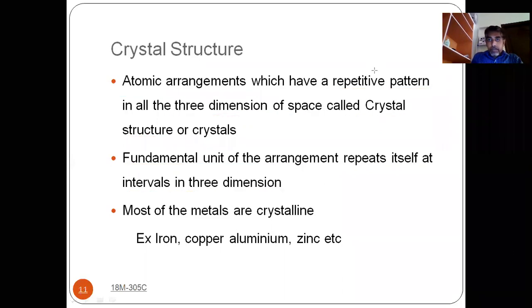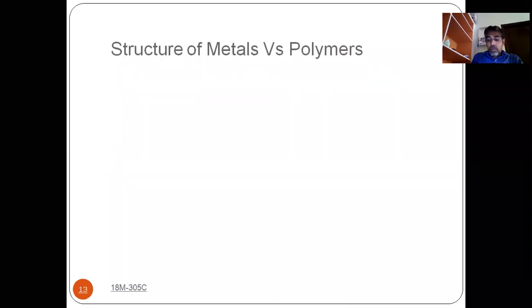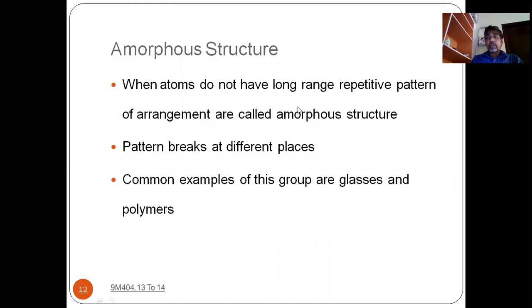So next, amorphous solids. What is the meaning of amorphous solids and how does it differ from crystalline solids? When the atoms do not have a long range repetitive pattern of arrangement, it is called amorphous. Crystalline solids have a repetitive pattern that is very long.